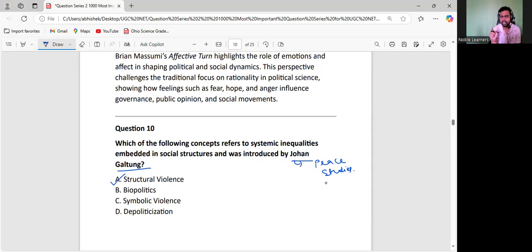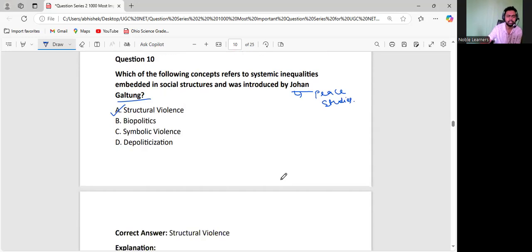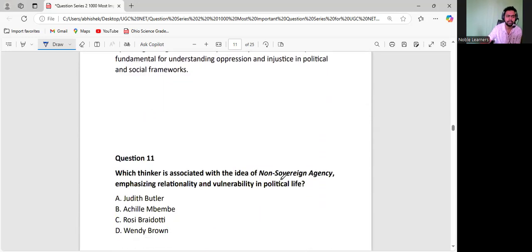This is not direct, this is subtle violence. You can't see that someone is beating or punishing someone. Poverty is one of the worst forms of structural violence, or the bad education system, bad healthcare. These are all examples of structural violence in our country. So Johann Galtung talked about structural violence. Very important. Remember that point.